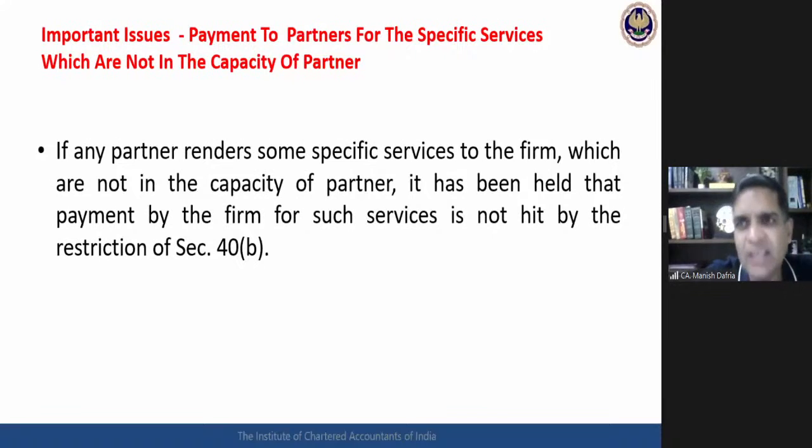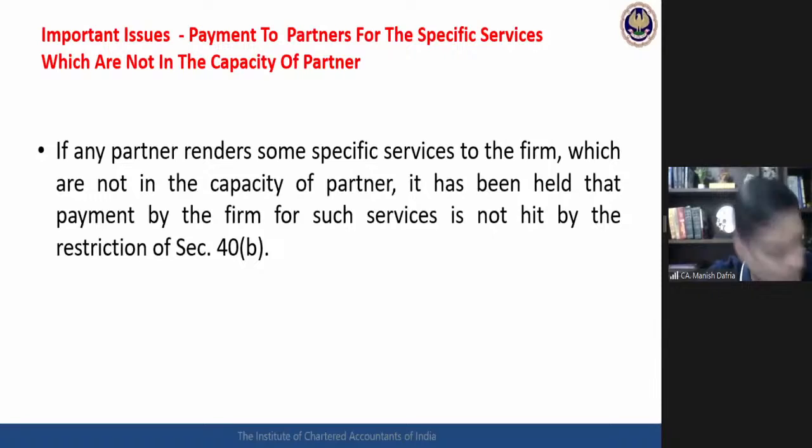As a professional, he is giving some special services. Then remuneration for these services is not salary to the partners, it is allowed separately, directly. Say, for example, there is a partnership firm where one doctor and one engineer have made certain investments in, say, an oil mill kind of manufacturing unit. Doctor and engineer both have made certain investments.